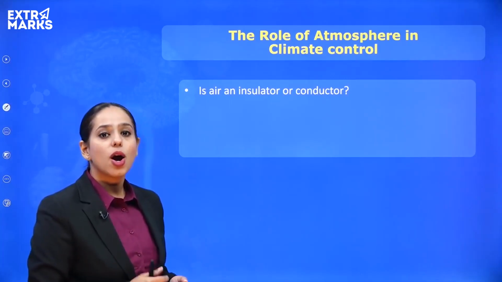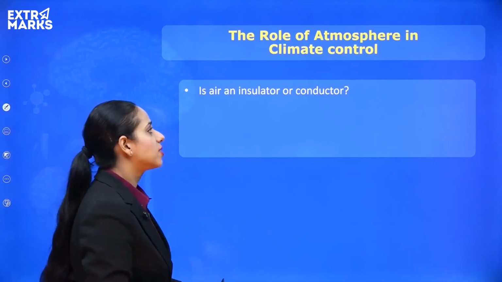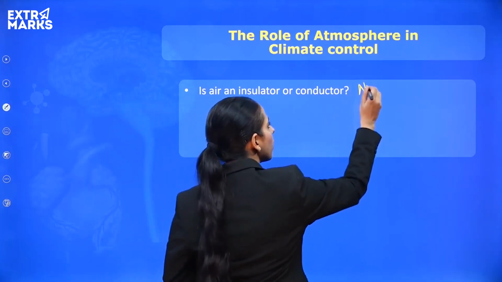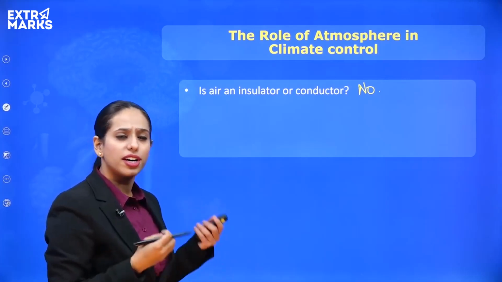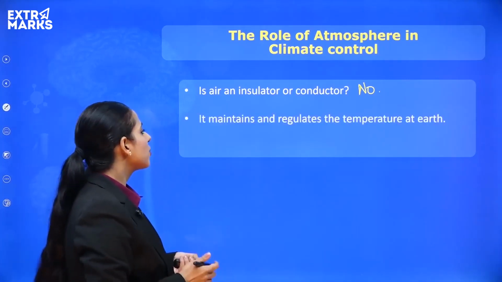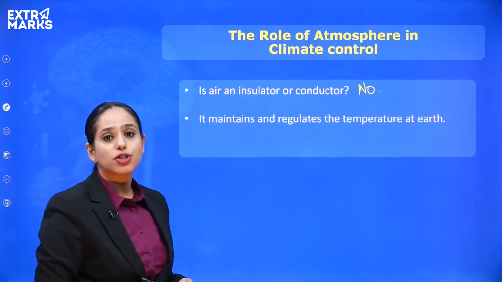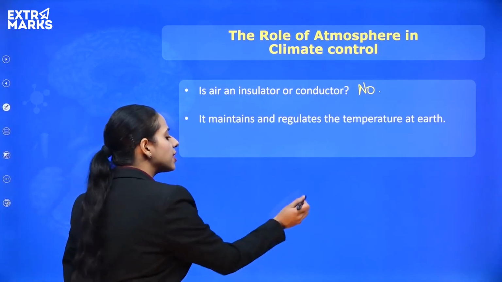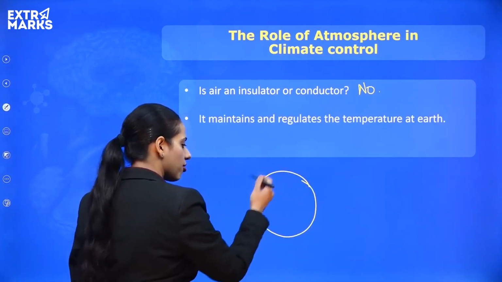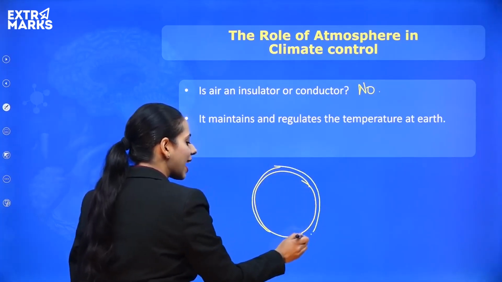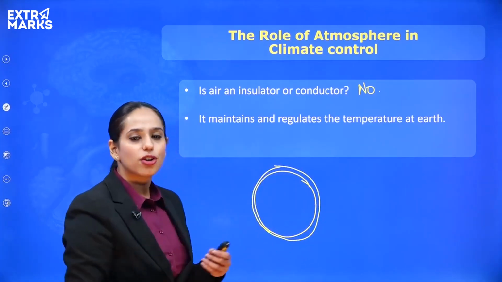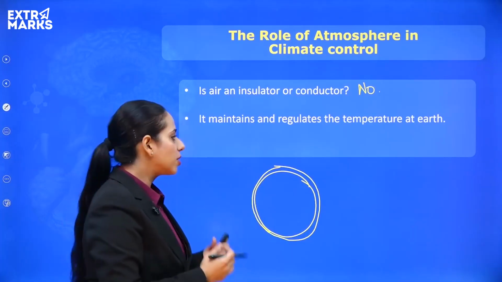Yes or no? Well, air is not a conductor, right? So I'll just write no over here. Air does not conduct heat, so it's a poor conductor, or an insulator in other words. So it maintains and regulates the temperature of the earth. How? We have seen from the previous slide that earth has a blanket, not exactly a blanket, I mean a layer or a cover of the atmosphere.